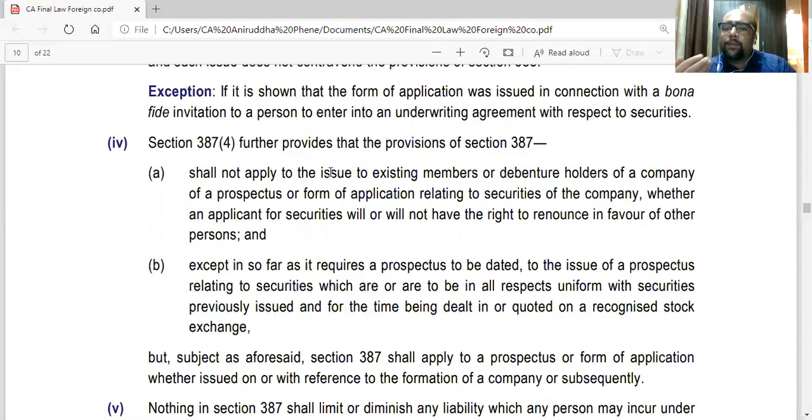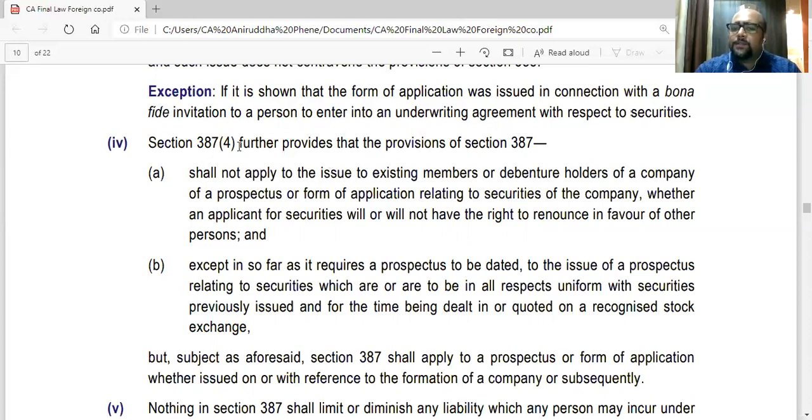So for example, if a company is doing a rights issue or a further public offer by issuing to existing members only and existing debenture holders, and they are already holding the same type of shares and debentures, then 387 won't be applicable, except that it should be dated. That dated and signed has to be there.